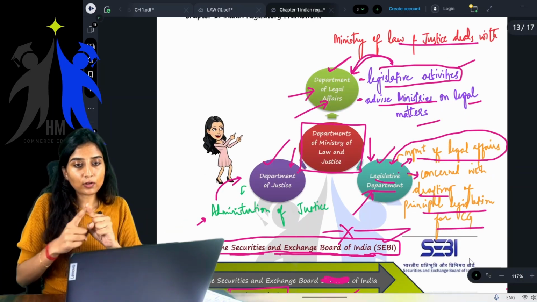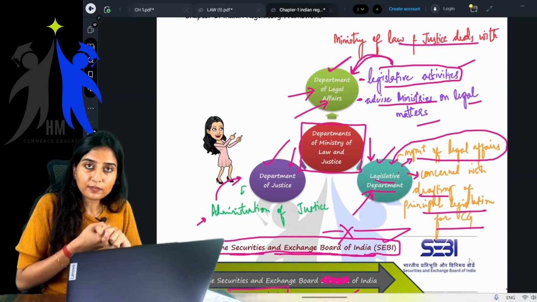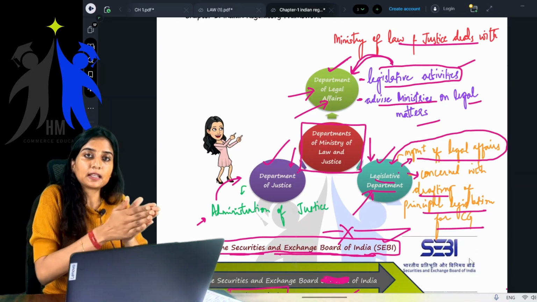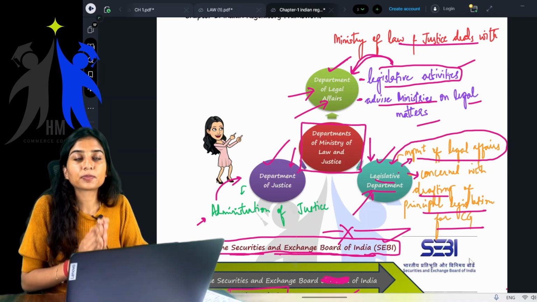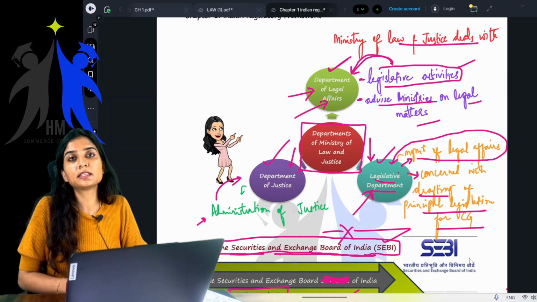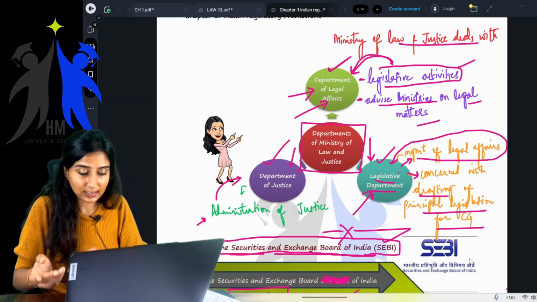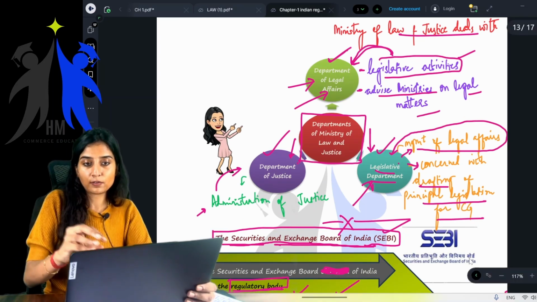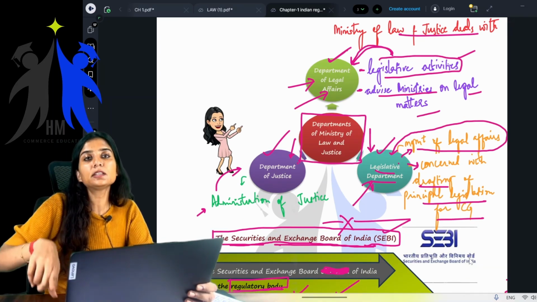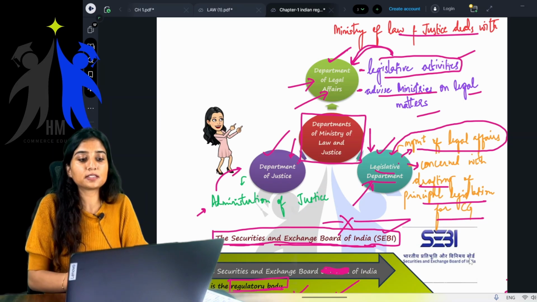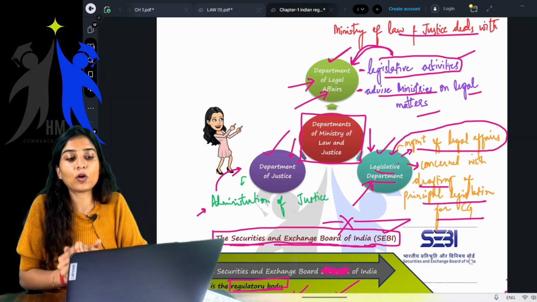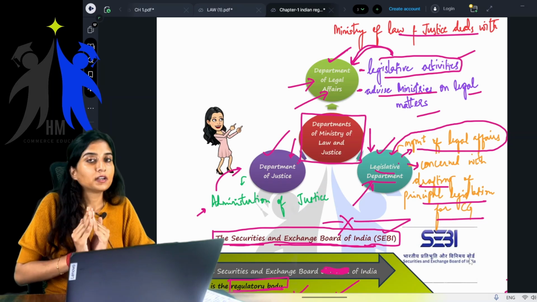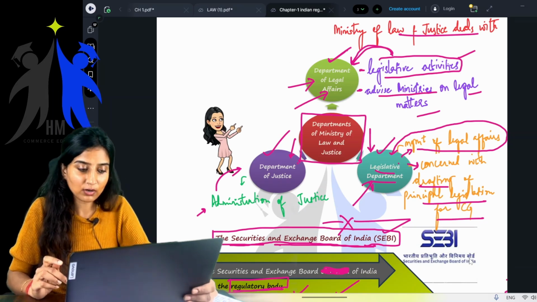Then, the Ministry deals with the management of legal affairs with the help of the Legislative Department, which is concerned with drafting of the principal legislation for the central government. Also, the Ministry deals with the administration of justice with the help of the Department of Justice.